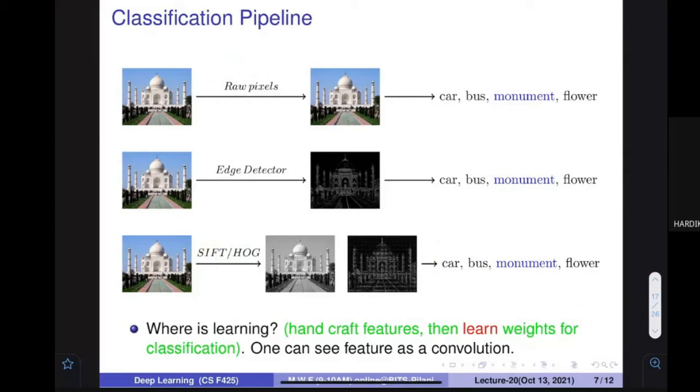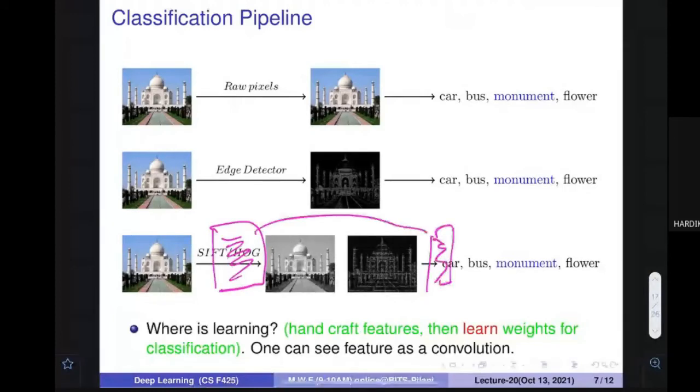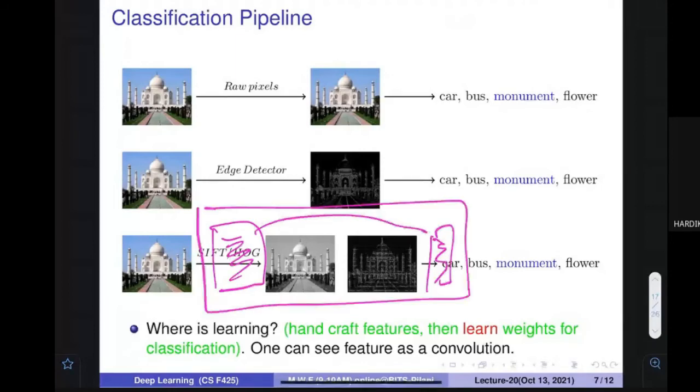Can I deploy CNN over here? And I say that then what would happen if I deploy in this particular way? This particular part becomes a neural network architecture. This is already a neural network architecture. So they are connected. So in a broader perspective, everything becomes a neural network.